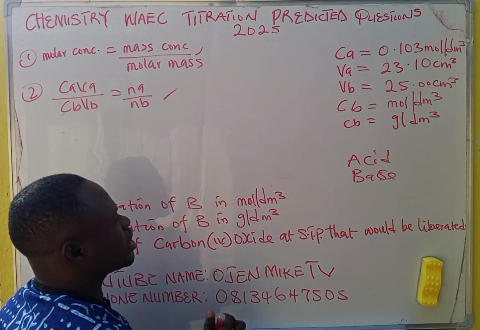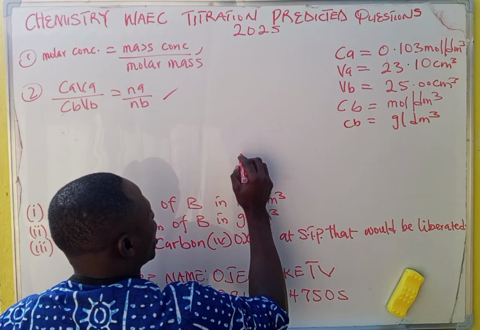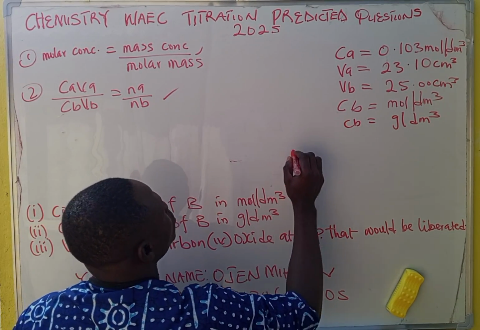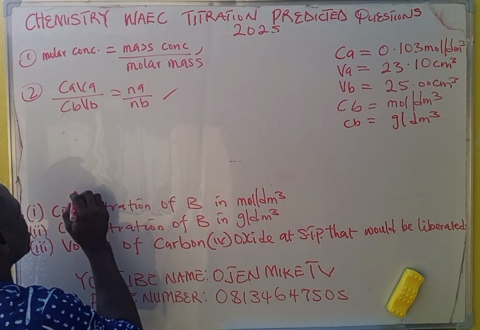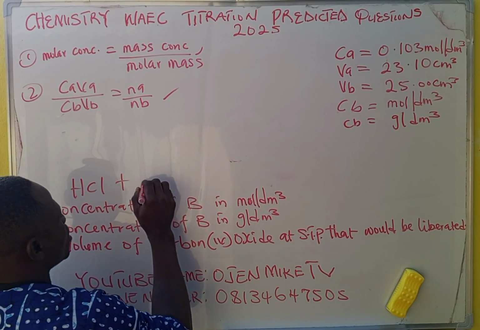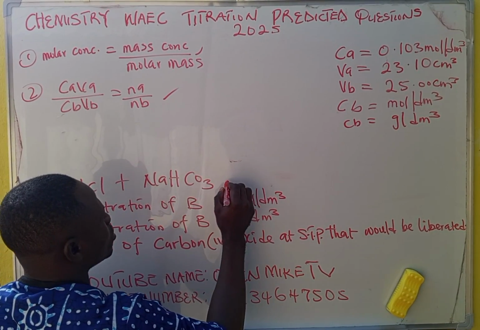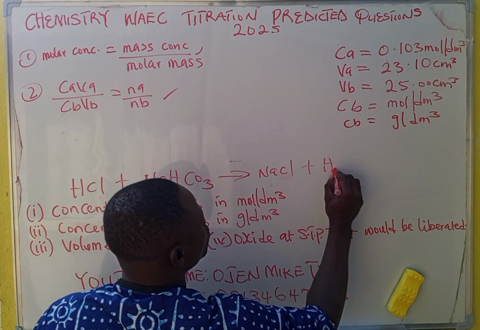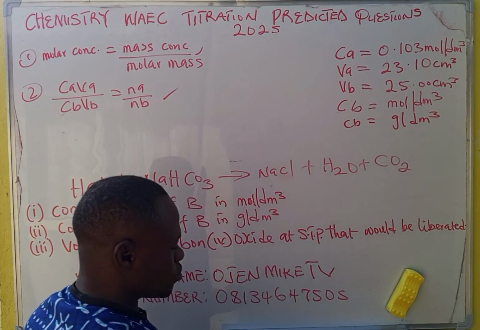So having looked at that, let's go back and solve it. Remember, the equation for the reaction is, let me write it here: HCl plus NaHCO3 will react to give you NaCl plus H2O plus CO2, carbon dioxide.